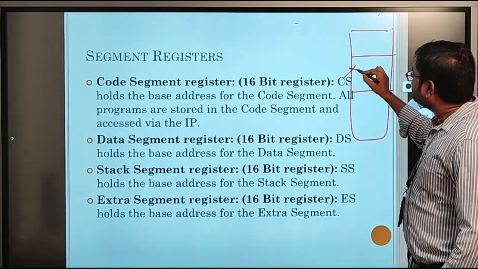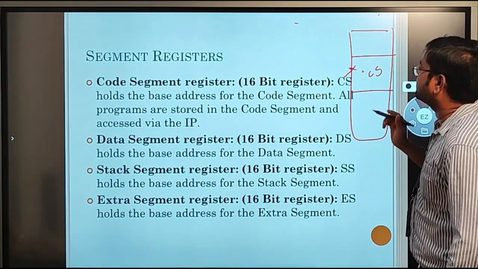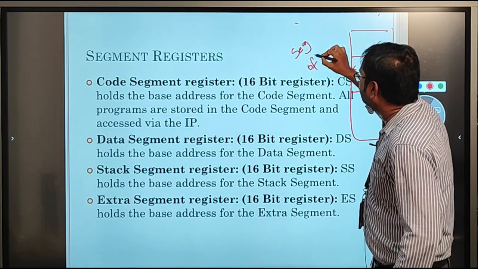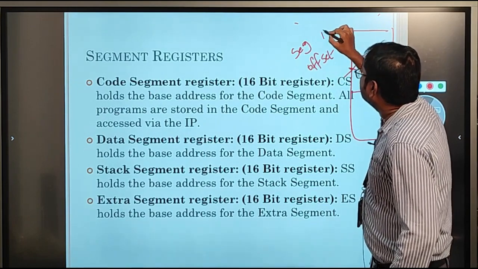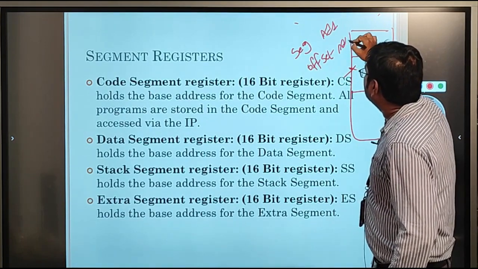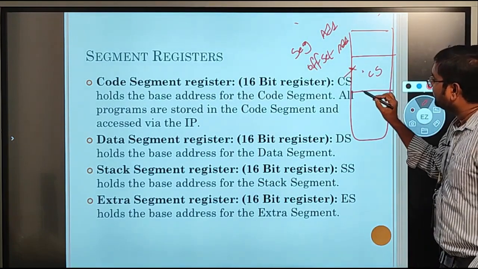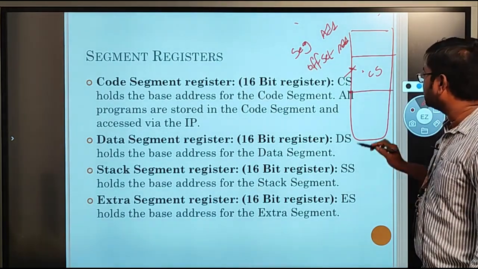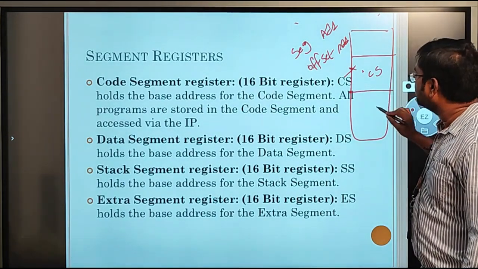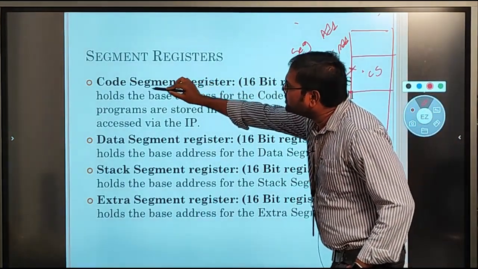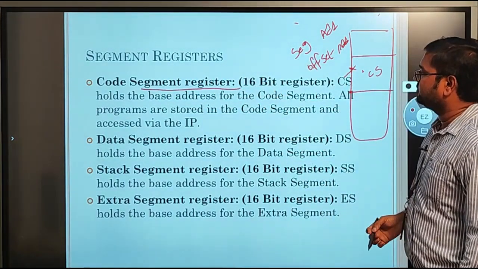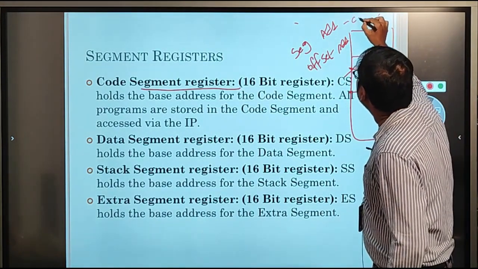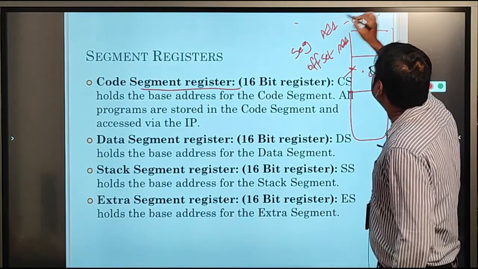To reach this destination, we require two addresses. The first one is the segment address, and the second one is the offset address. The segment address is nothing but the starting address of this particular segment, here the code segment. The code segment register will give the segment address. So this is given by CS, the code segment register.